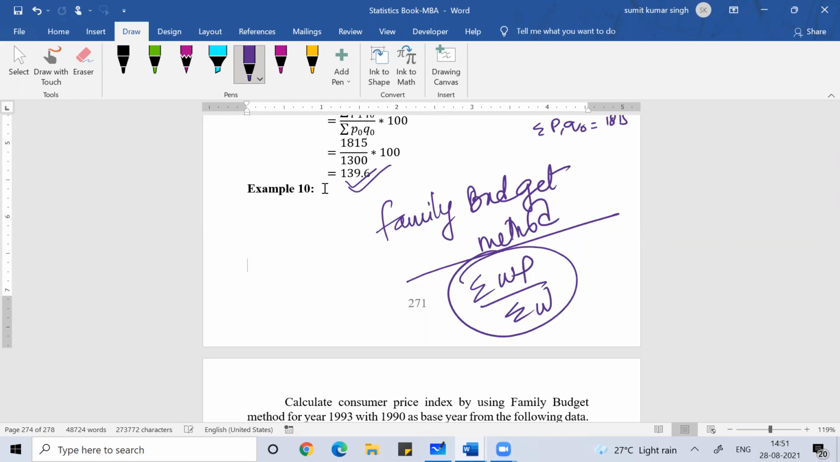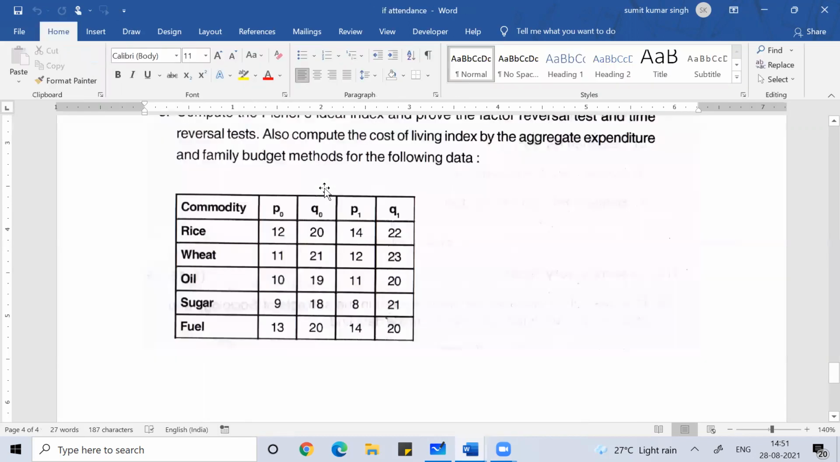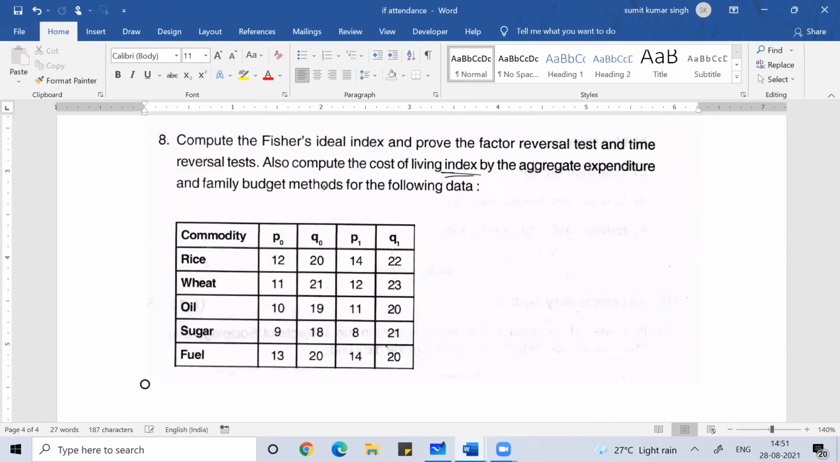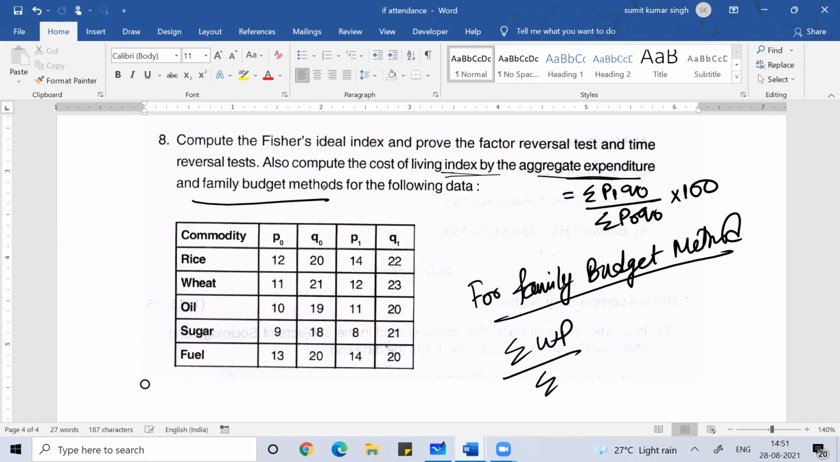Sometimes in the problem, if W, the weight, is not given, like if you see this question, you need to calculate the cost of living index by using aggregate expenditure. So aggregate expenditure I can calculate very easily: sum of P1 Q naught by sum of P naught Q naught into 100. But when I have to calculate by the family budget method, the formula is sum of WP by sum of W.